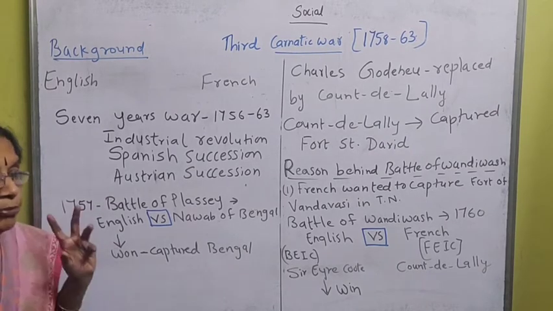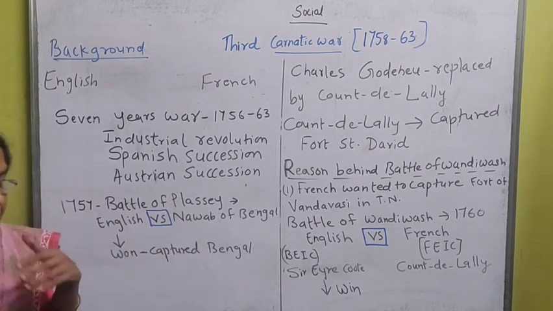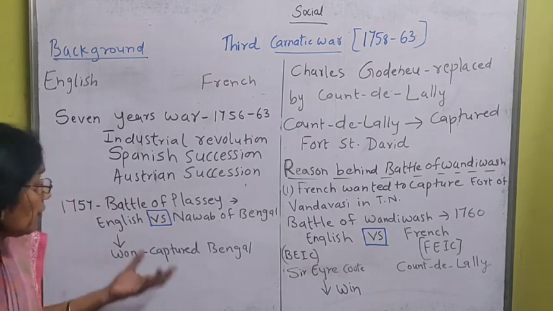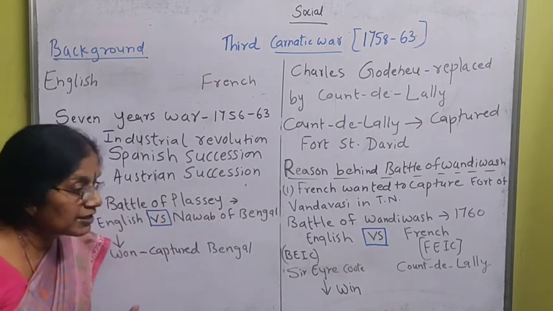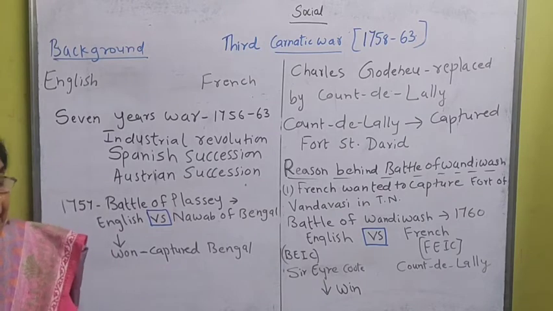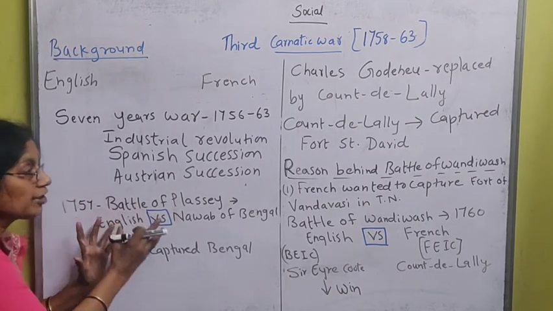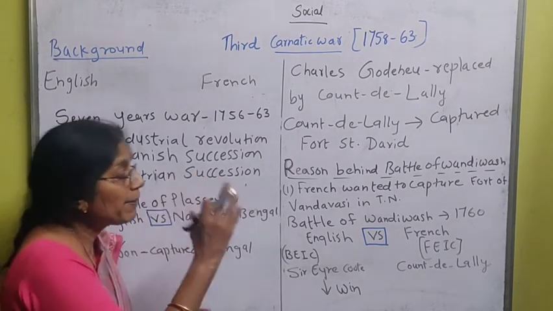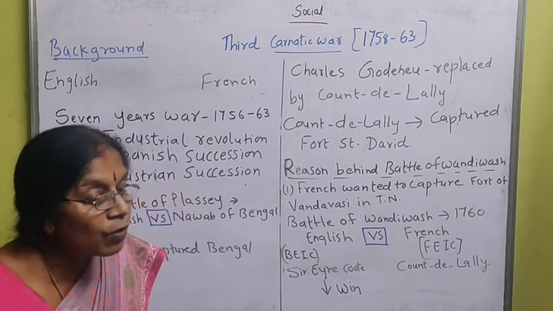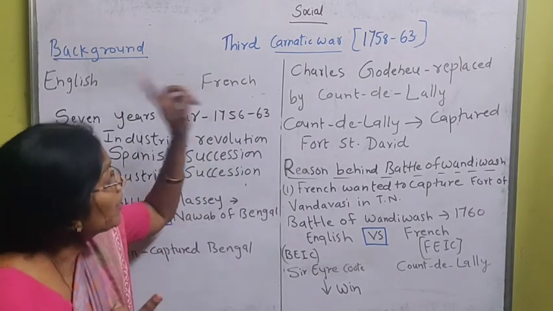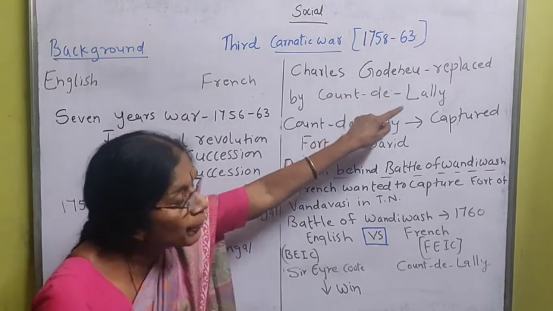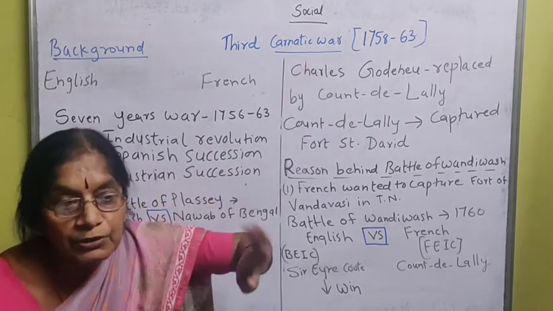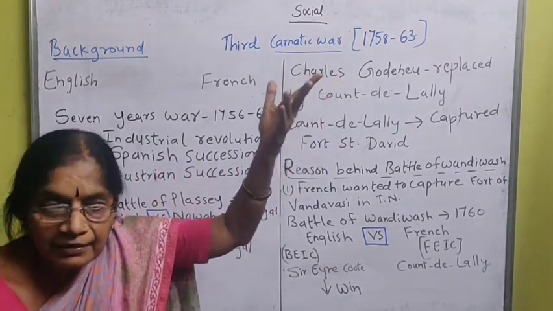It was a boon for them, because whatever army force the Nawab of Bengal had, whatever wealth was there, everything came into the hands of the English. Then what happened? I told you in the Second Carnatic War, the person called Charles Godeheu replaced Dupleix. Dupleix was called back.